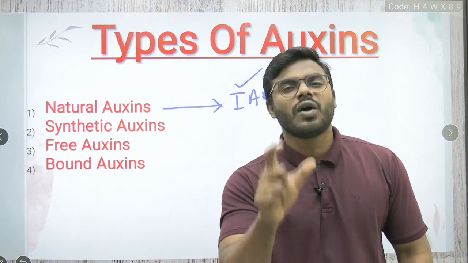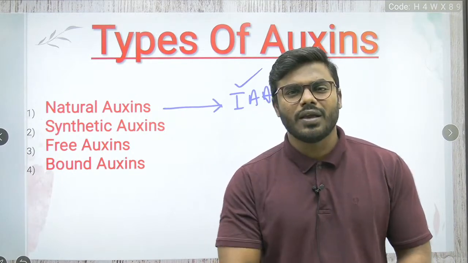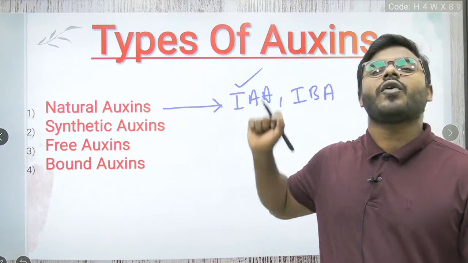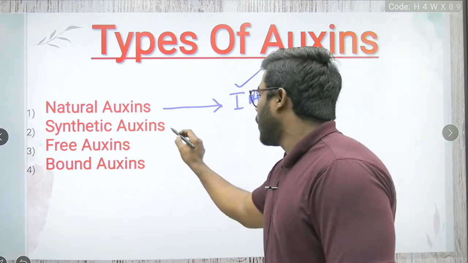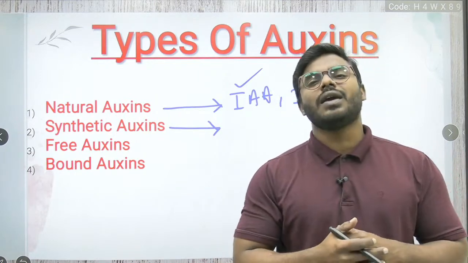Remember my words, the predominant form or the dominant form of auxin in the plant body is always IAA only. Never forget that point. Natural auxins means which are synthesized naturally in the plant body.